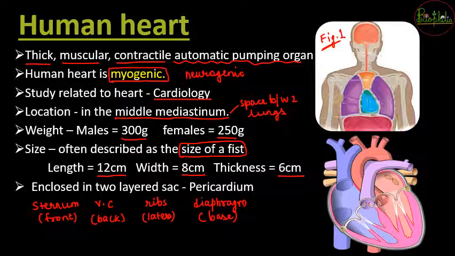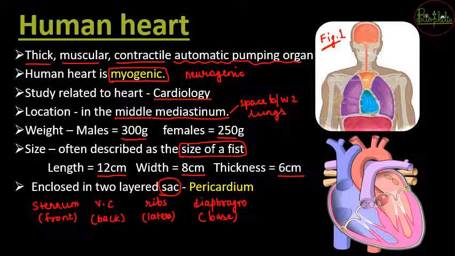Now when we speak about the protection of the heart, it is because of the two-layered membranous covering that makes up a sac. This sac is going to be called the pericardium. Now this pericardium is going to cover the entire heart, due to which it gets extra protection. And before this protection, we also saw one more protection, that was because of the thoracic cavity. So both the thoracic cavity as well as the pericardium are going to be the protective coverings.